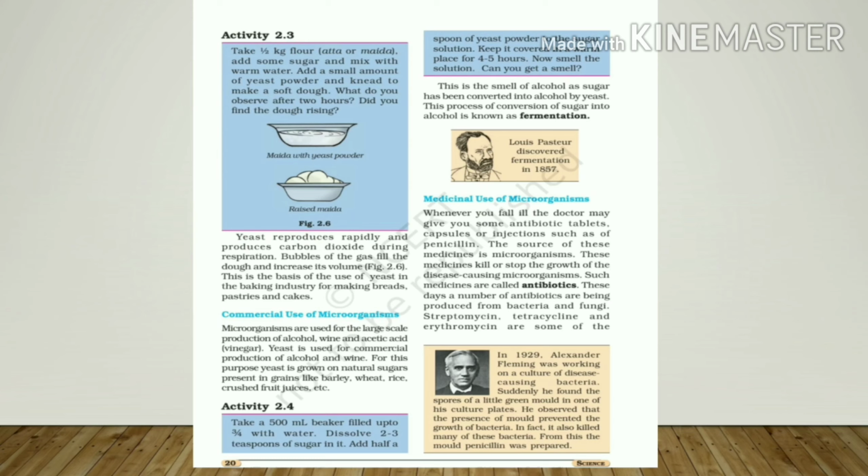Here is another activity. Take a 500 ml beaker filled up to 3/4 with water, dissolve 2 to 3 tablespoons of sugar in it, and add half a teaspoon of yeast powder to the sugar solution. Keep it covered in a warm place for 4 to 5 hours. Now smell the solution. Can you get any smell?